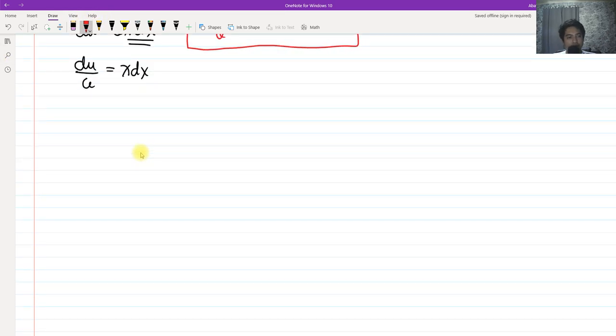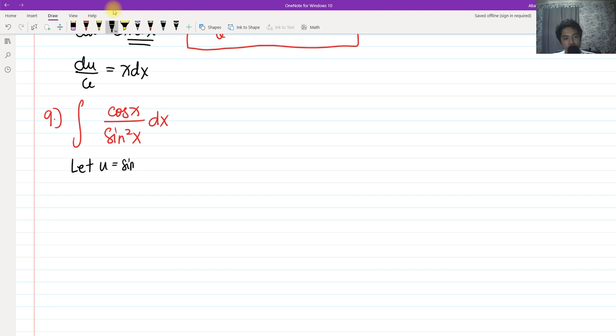How about for number 9? Let's try to solve number 9. So we have the integral of cosine of x all over sine squared x, and then we have dx. So we can simply use the u substitution in here by letting u as the sine squared x.